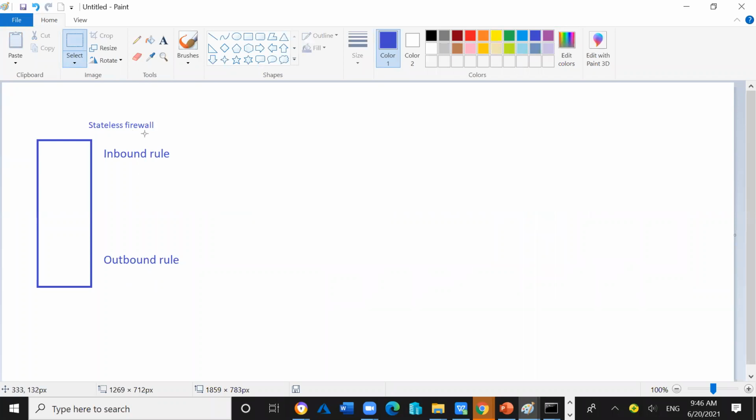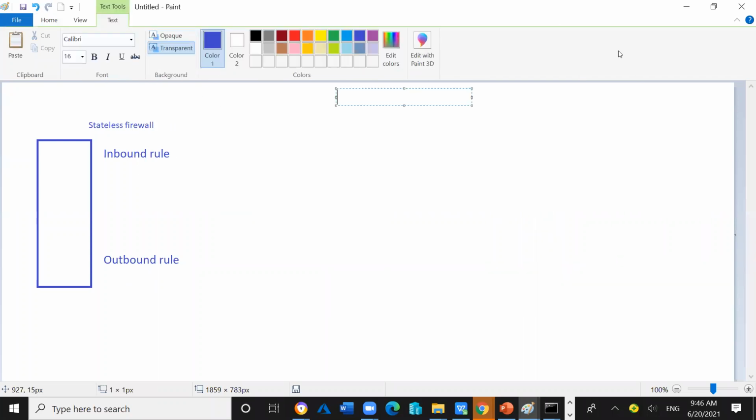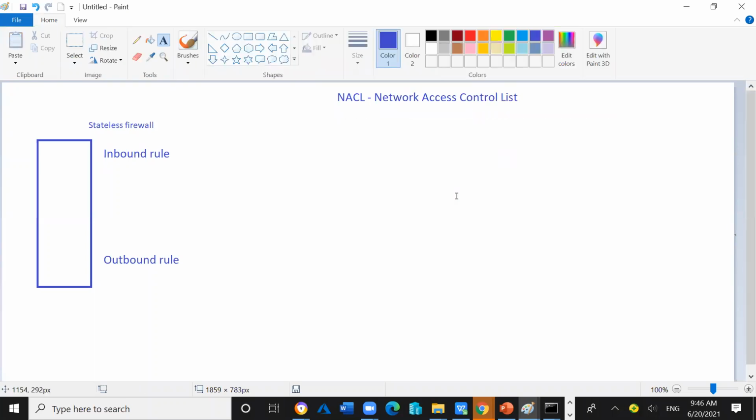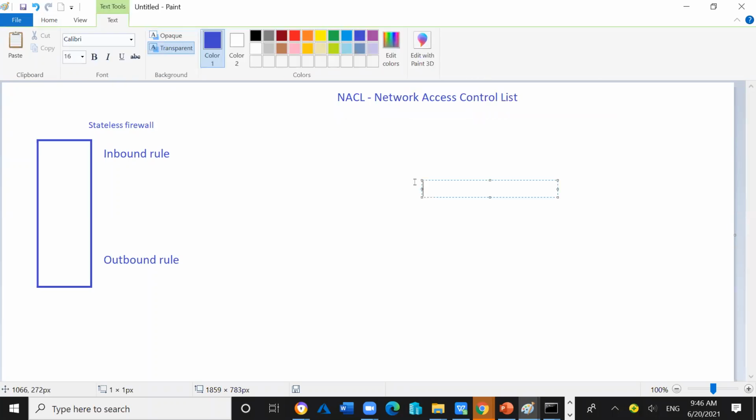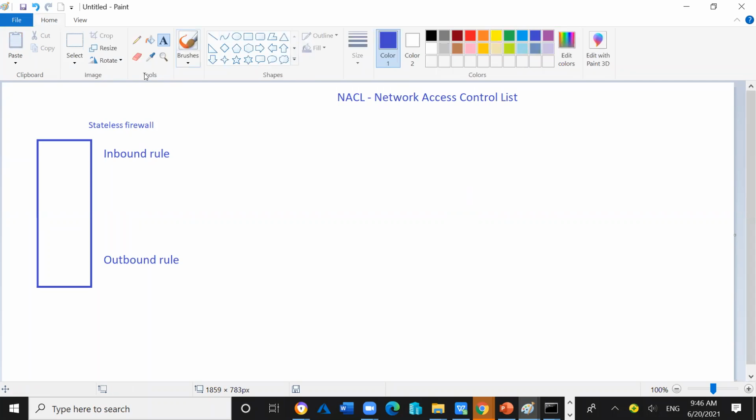We are talking about the network access control list, NACL in short. Right? So let's say this is a stateless firewall.